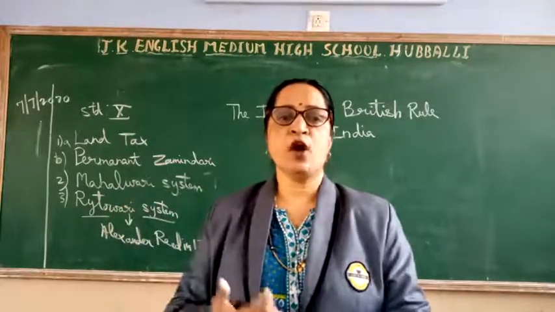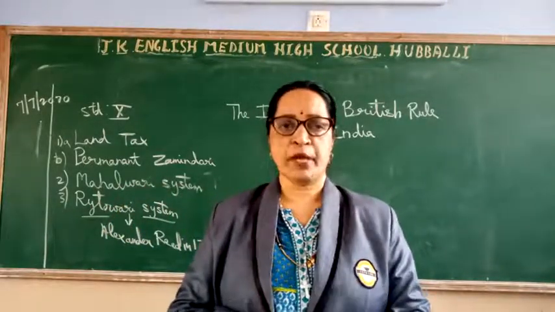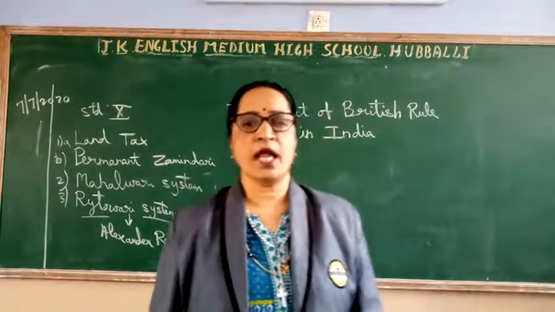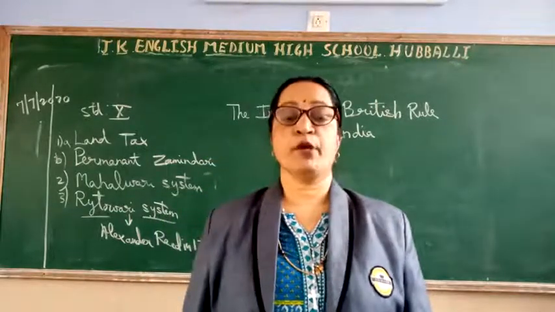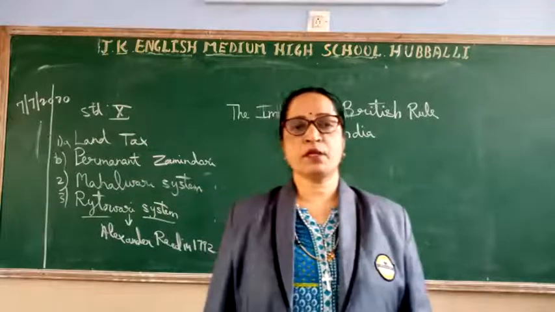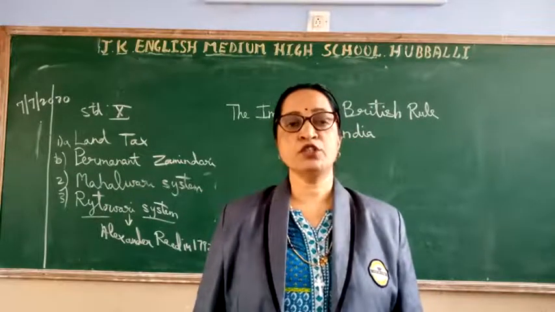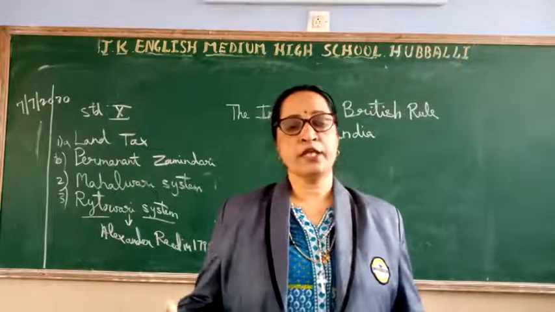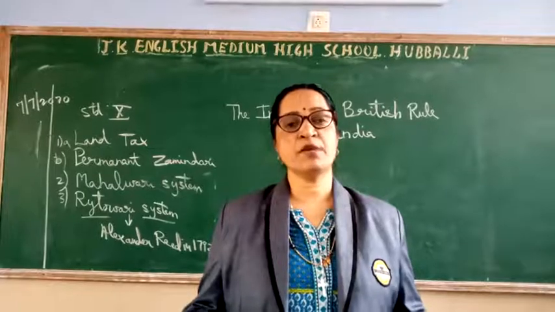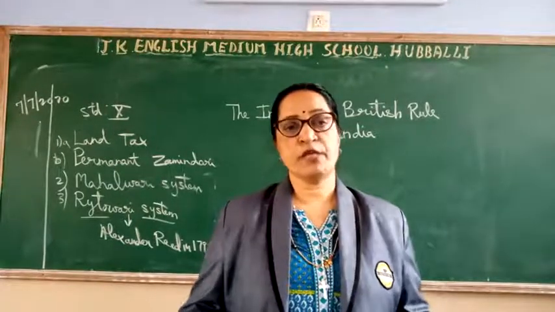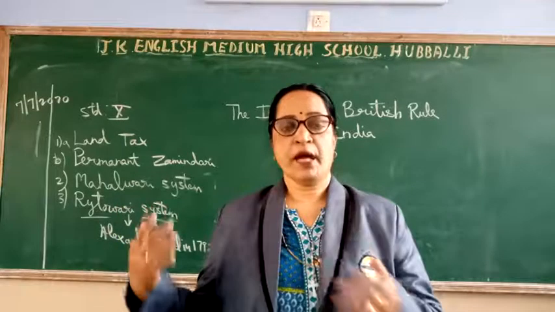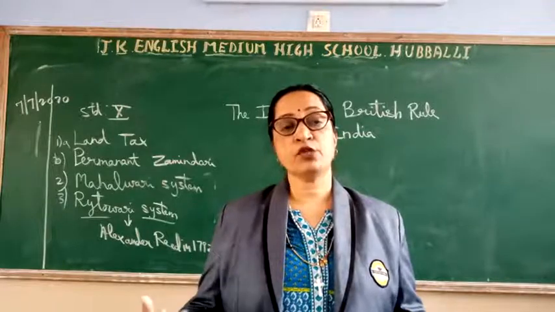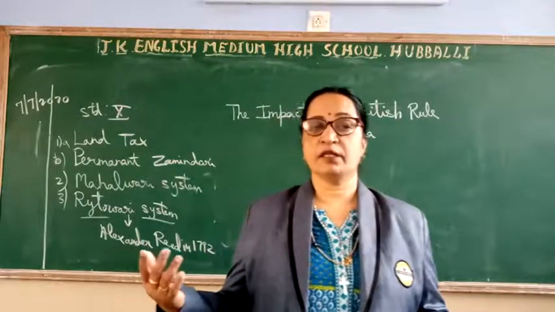Though the company government claimed that the new system benefited the farmers, the irony was that the farmers had to lose their lands due to this implementation, because the tax was more and the crops won't be the same every year. It keeps on changing because of the climatic conditions. Sometimes there will be benefits, sometimes there will be loss, and with the huge tax to pay to the company, the farmers must also take care of their family. Because of this, they go to money lenders, collect the money and give it to the company. But when they are not able to repay the loan, the land is taken by the money lenders.